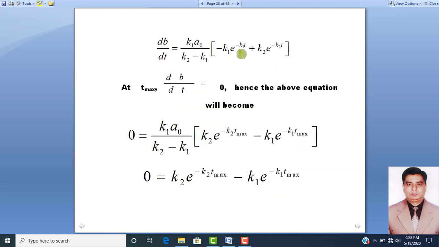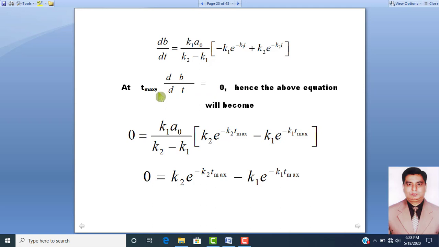We have simplified this to: dB over dt is equal to k1 a naught over k2 minus k1 into (minus k1 exponential base raised to power minus k1t plus k2 exponential base raised to power minus k2t).